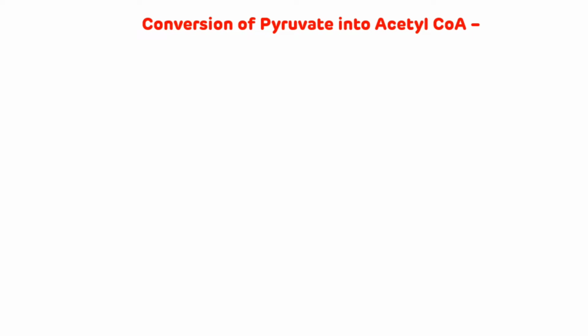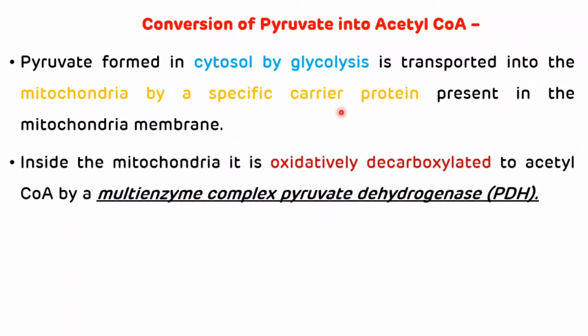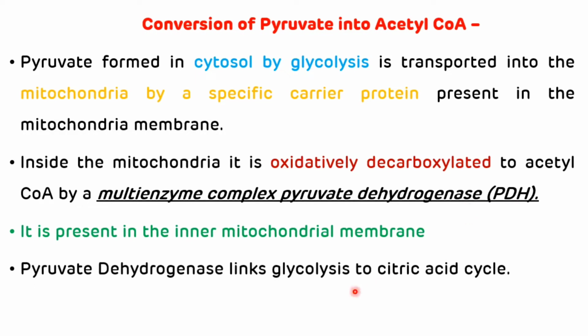Conversion of pyruvate into acetyl CoA. Pyruvate, which is formed in cytosol by glycolysis, is transported into the mitochondria by a specific carrier protein which is present in the mitochondrial membrane. Inside the mitochondria, it is oxidatively decarboxylated to acetyl CoA by the multi-enzyme complex pyruvate dehydrogenase. This multi-enzyme complex is present in the inner mitochondrial membrane. Pyruvate dehydrogenase links glycolysis to citric acid cycle.